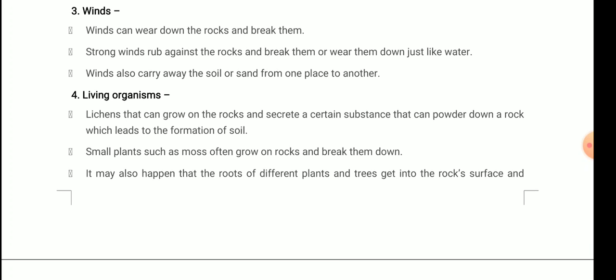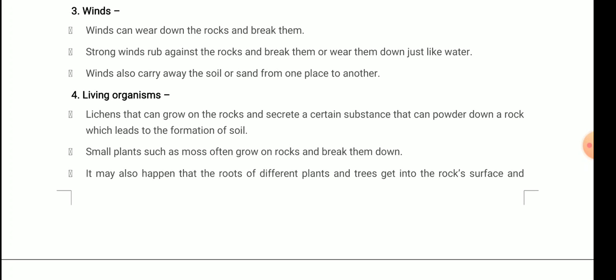You all know that because of the wind or water flow, maximum cases of soil erosion are also there. So winds can wear down the rocks and break them. Strong winds rub against the rocks and break them or wear them down just like water. Winds also carry away the soil or sand from one place to another.